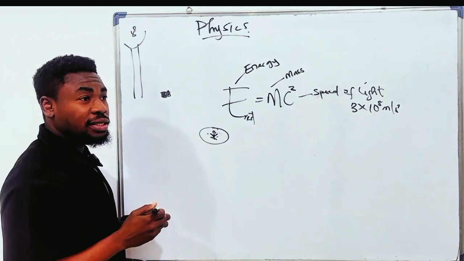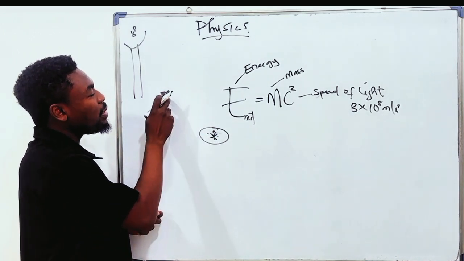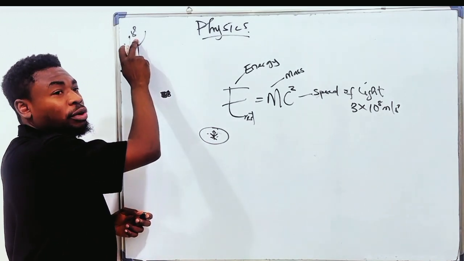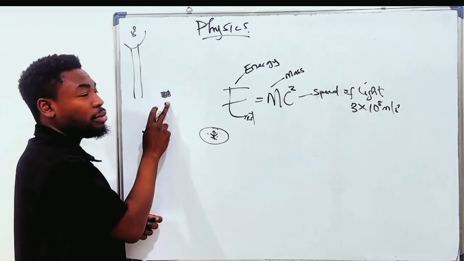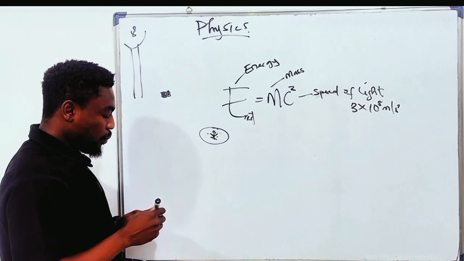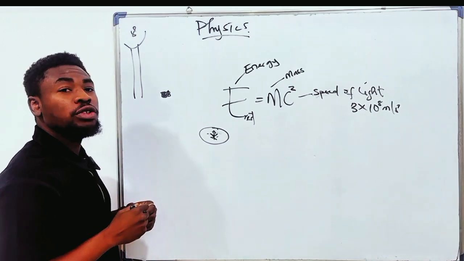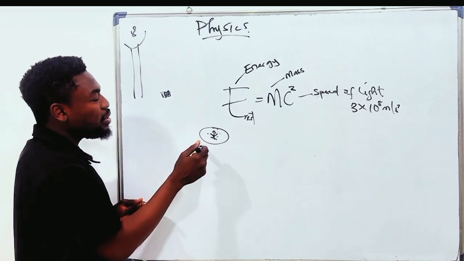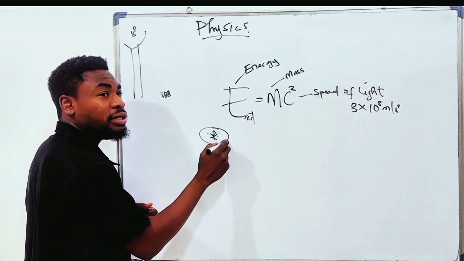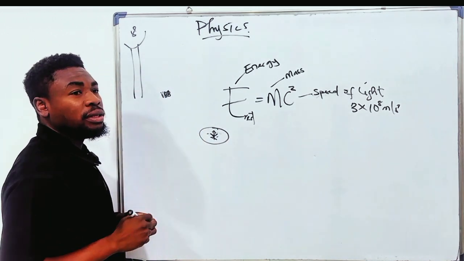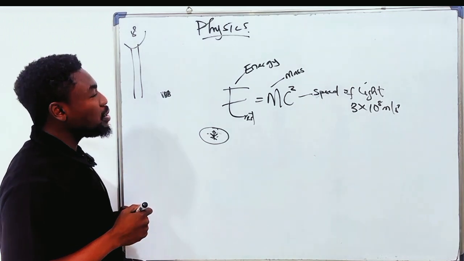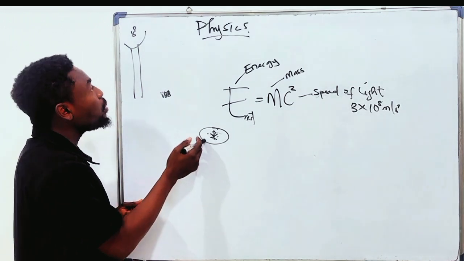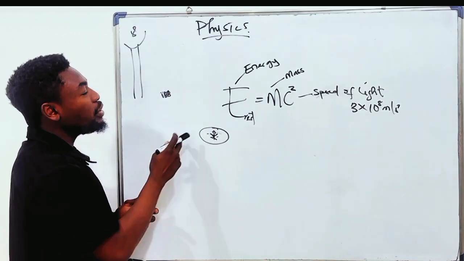What Albert Einstein is saying is that the record of this event by this observer in a moving frame is going to be different from this observer on a stationary frame. The record of their observation of this event is going to be different. So this event, whatever they're recording, is relative to whether this is a stationary observer or this is a moving observer. So that is what relativity is. The record of their event is relative to whether they are moving or they are stationary, and even their position.